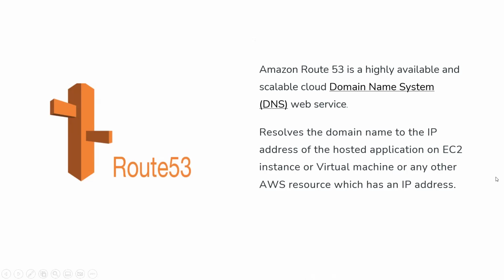What AWS says is, if you have purchased your domain from some other vendor, that can also be configured in Route 53 in order to resolve that domain to the IP address of the resource hosted on AWS. Or if you don't have any existing domain name, then you can register the domain name itself from AWS in the Route 53 service. So Route 53 provides domain registration and domain mapping to the respective IP address of the resource.